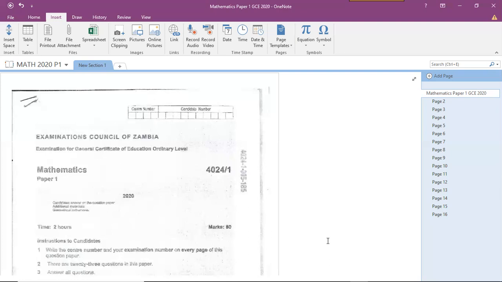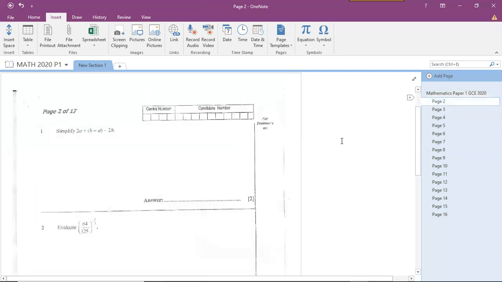But again, the format of this paper does not change. Questions always come like this. So all you have to do is just know the principle and know the right way to solve the question, and things won't be hard for you. So it's answer all questions, no calculator. Let's begin. At least we do 5 questions because I have a deadline.